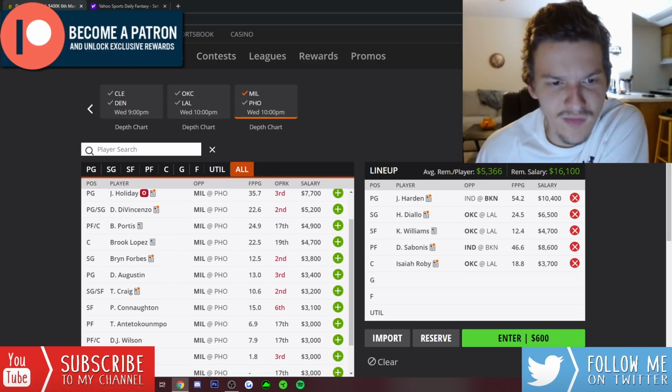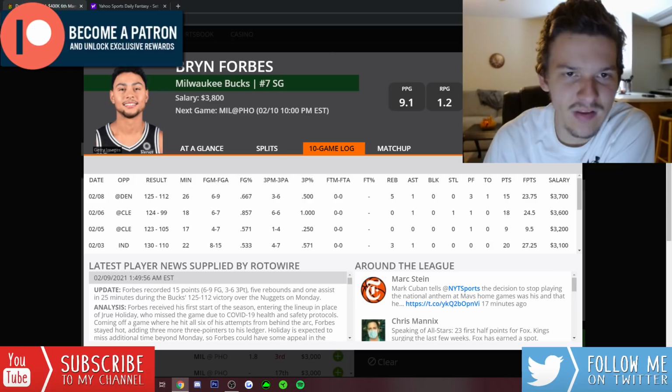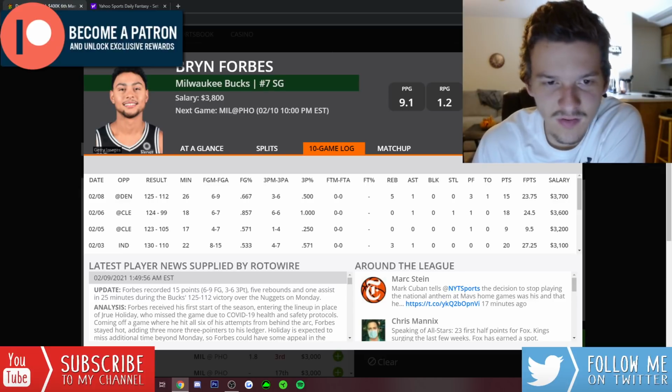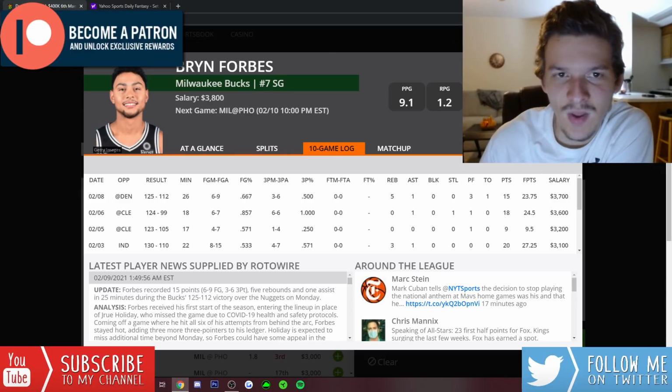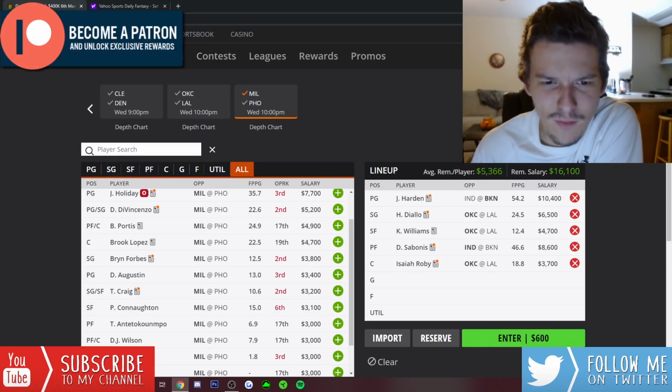Bryn Forbes, we saw move into the starting lineup last game. He played 26 minutes, had 23 DK points. He's still pretty affordable at 3,800. I think Bryn Forbes is a pretty decent value under 4K, probably going to start and play 26, 28 minutes again. So I do have some interest in him as a cheap option. But I think that does it for Milwaukee.